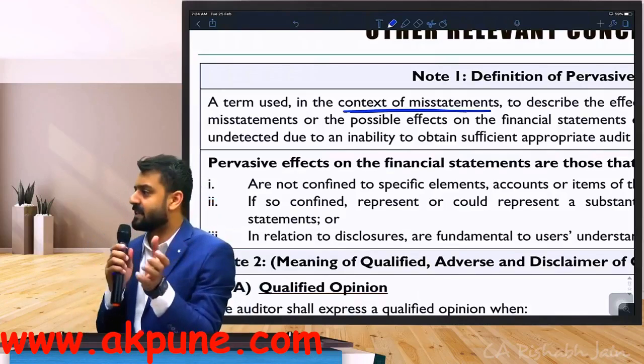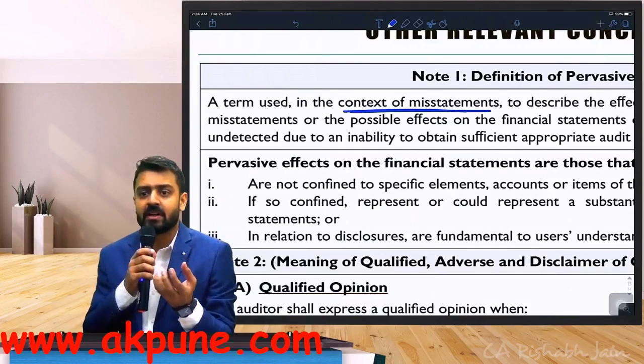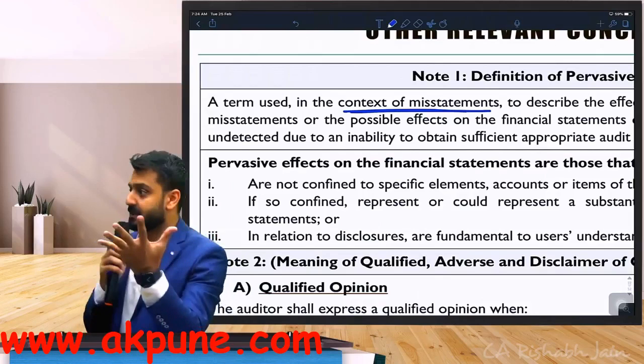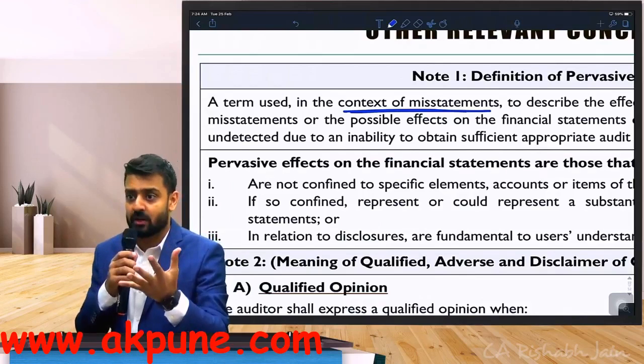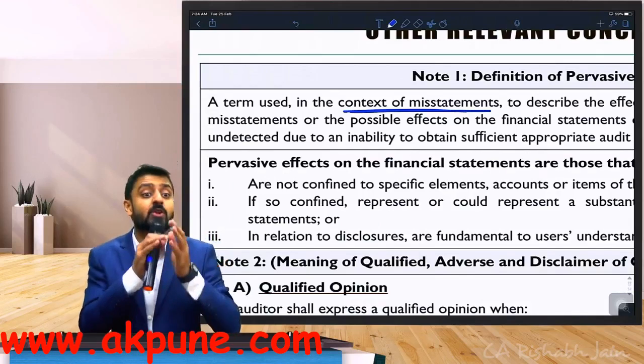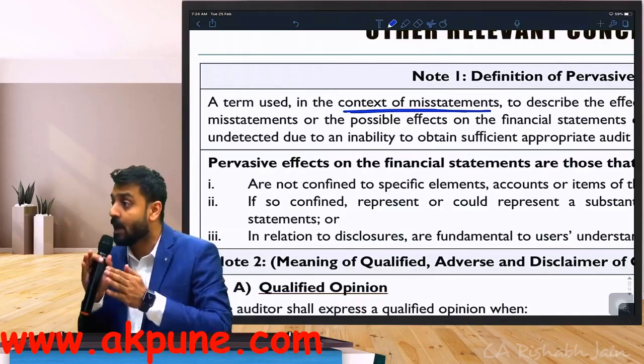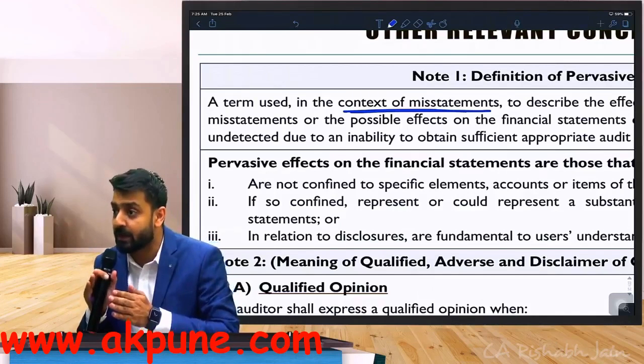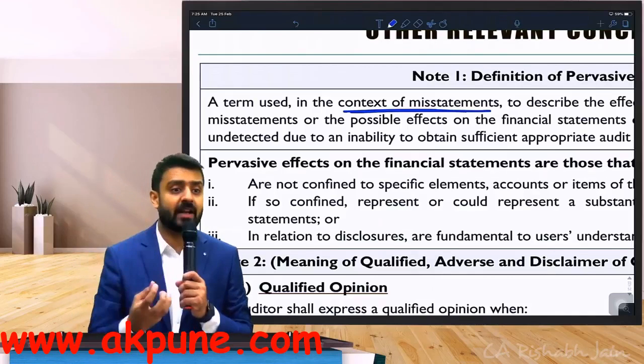See, what is pervasive? Pervasive means something which doesn't stay at one place, which spreads. Something which is very draconian in nature. For example, something which will not have a very short-term impact, which will have a very long-term impact, which will impact a lot of areas of the financial statement. Or you can say the majority part of the financial statements.